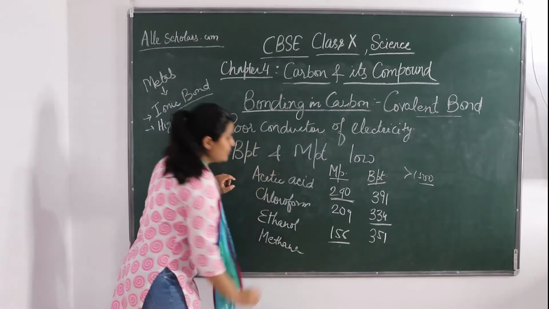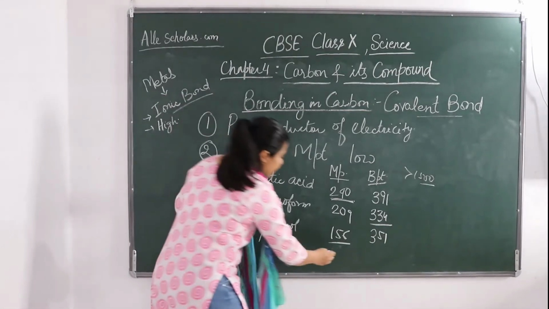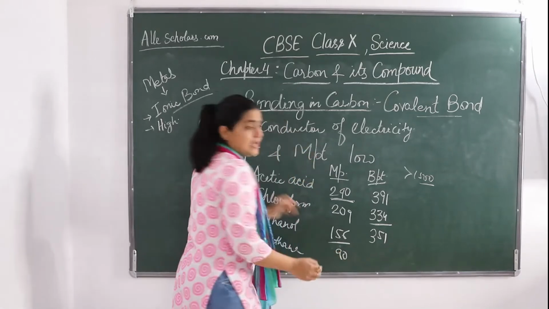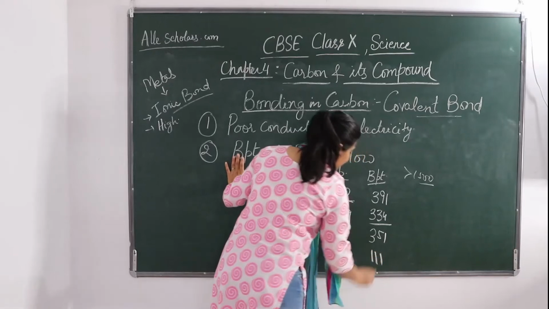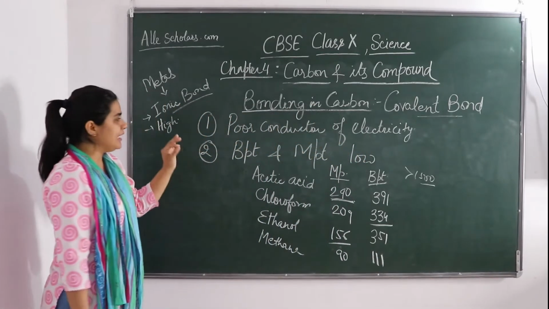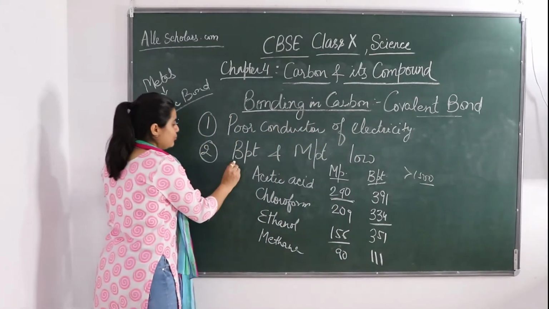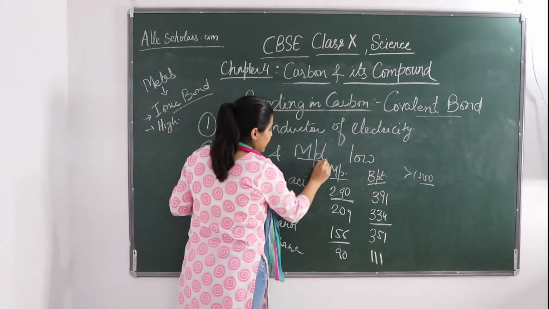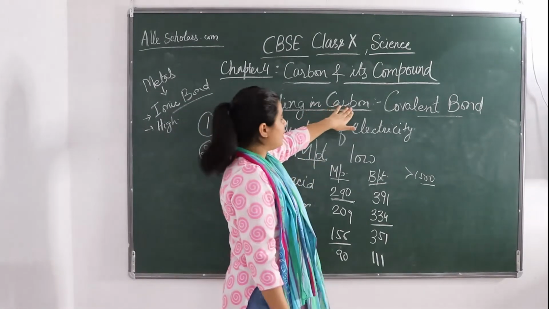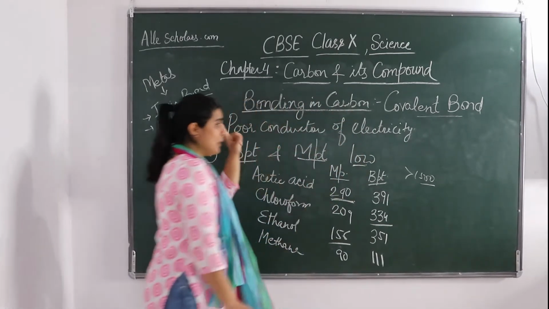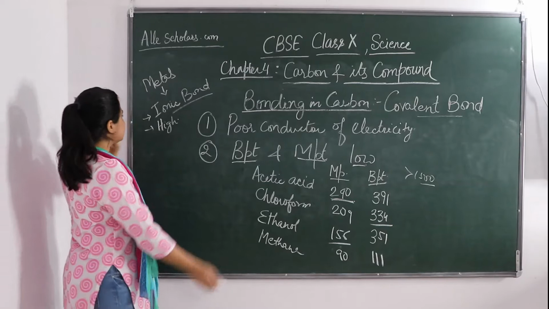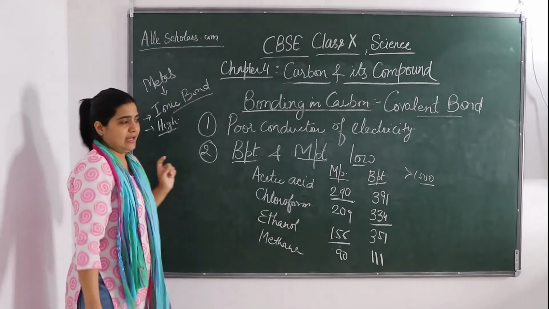Methane has how much melting point? 90. You can imagine how low this is, and the boiling point is 111. It is again low. So we got to know that the boiling point and the melting point of carbon and its compounds are very low, whereas as we have read, in metals these were very high.